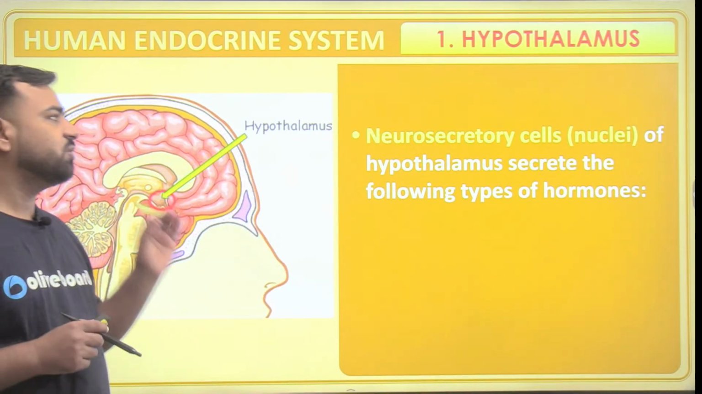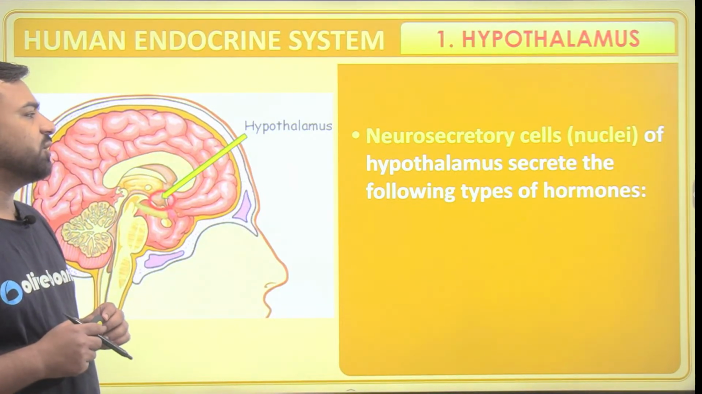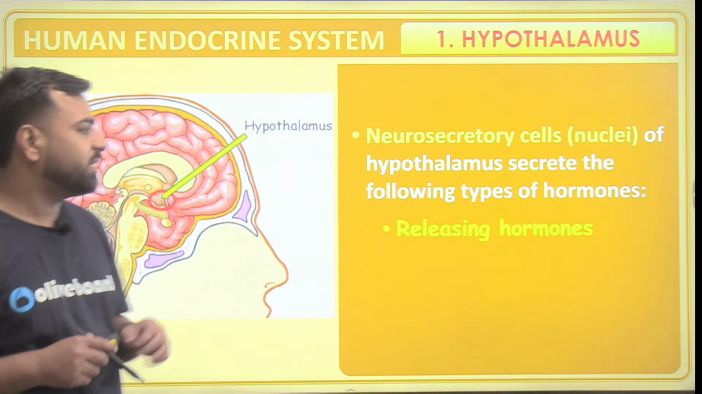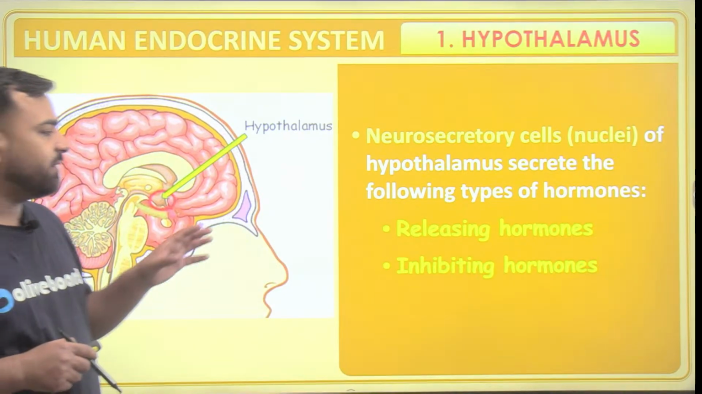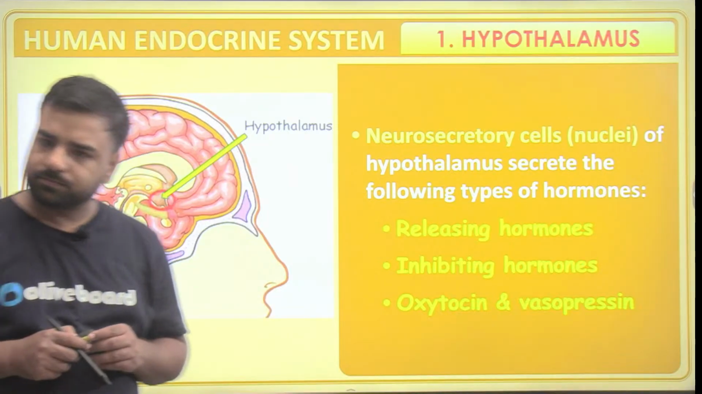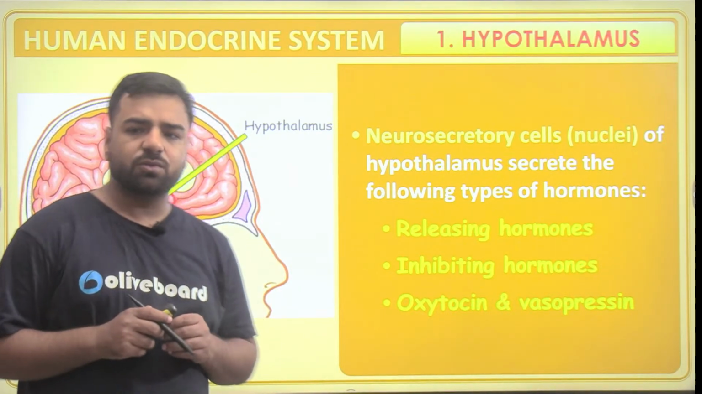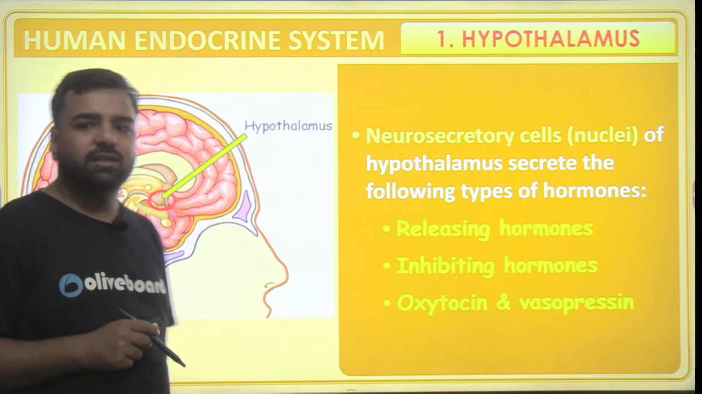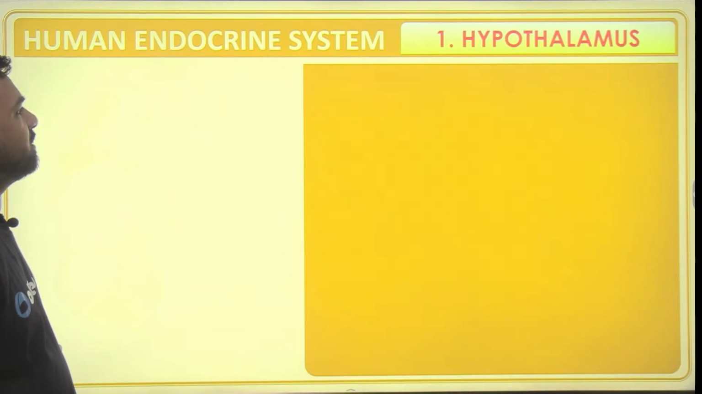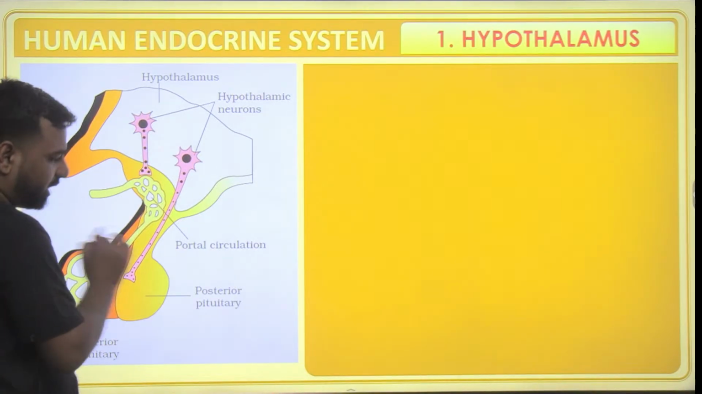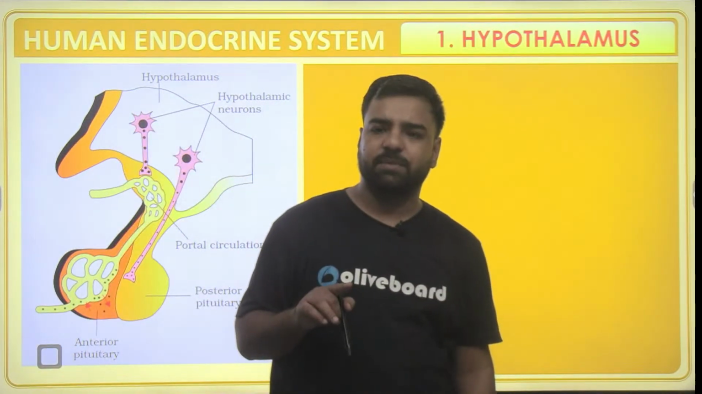So it's the neurosecretory cells of the hypothalamus that secrete different types of hormones. What kind of hormones? Number one is releasing hormone, then the second one is inhibiting hormone, and the third one is oxytocin and vasopressin, right? So these are the types of hormones. Now, one by one let's have a look at it. If I talk about this section, this is known as the pituitary gland. Where is it? That's also there in our brain only.